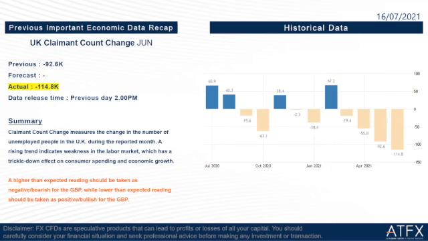Okay, so the next one is the UK claimant count change for June. The previous is negative 92.6K. The forecast remains unknown. The actual is negative 114.8K, which is lower than the previous. Actually, this one is good news for the GBP. So we should take it that a lower than expected reading is positive or bullish for the GBP.